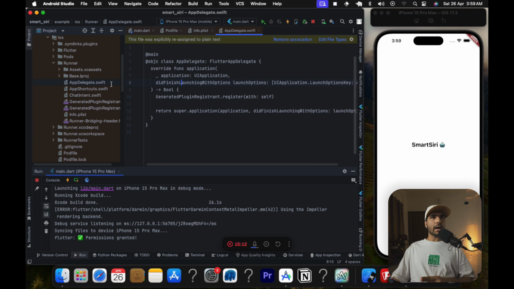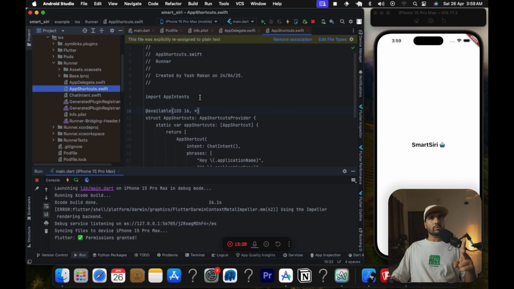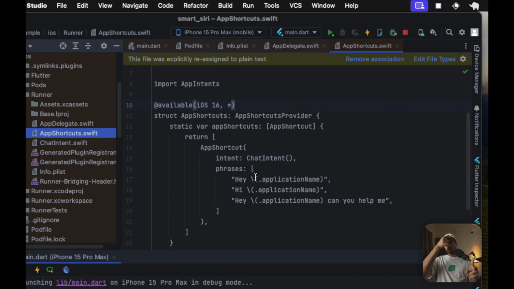But let's go to our app delegate file. And as you can see, nothing has changed. Everything looks primarily similar to the app delegate file that we get from a scratch project, right? So these two files that I was talking about, first of all, is the app shortcuts.dart. What this means is we need to make our app shortcut provider.